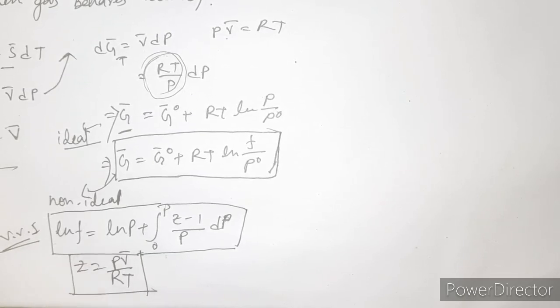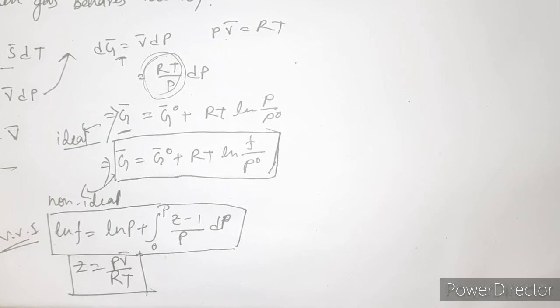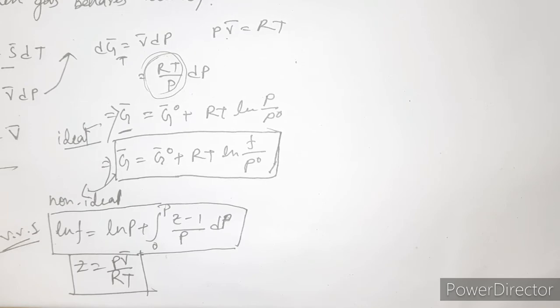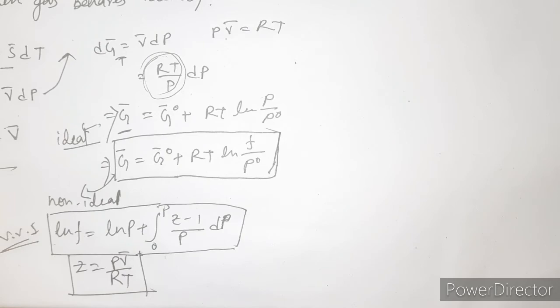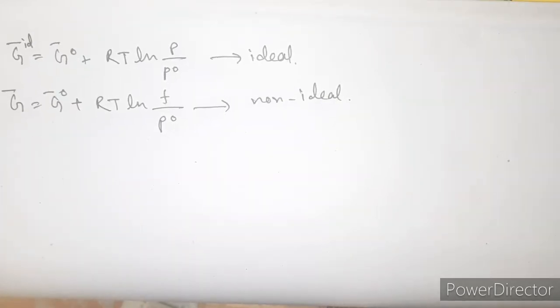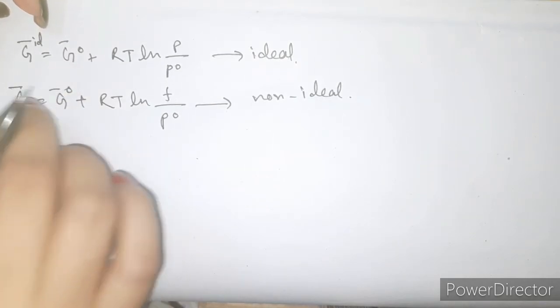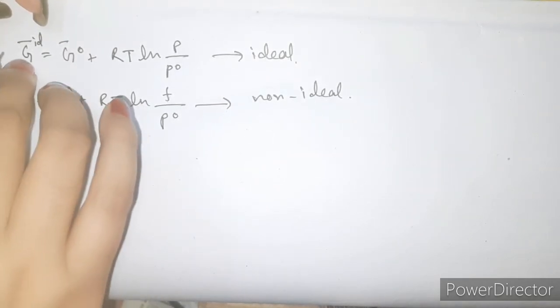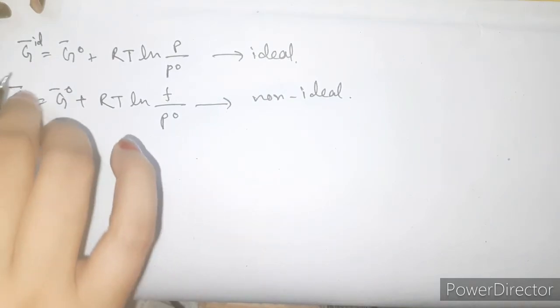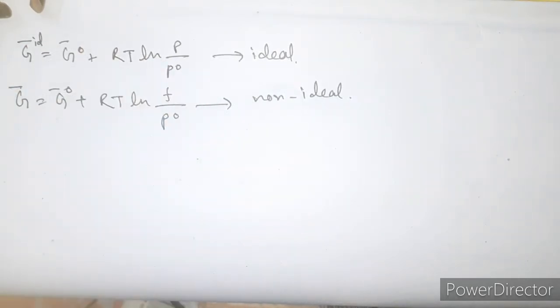Now I will derive this formula in this video. Please see the derivation. If you forget this formula in the examination center, then you can also derive it if you know the derivation. So let's start the derivation of this formula. We have these two equations for G bar, that is molar Gibbs free energy, for ideal gas and for the real gas. For real gas it is f, and for ideal gas it is P.